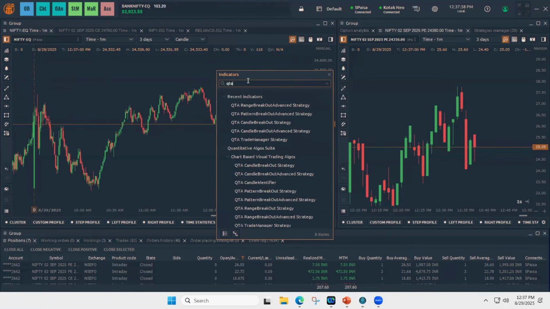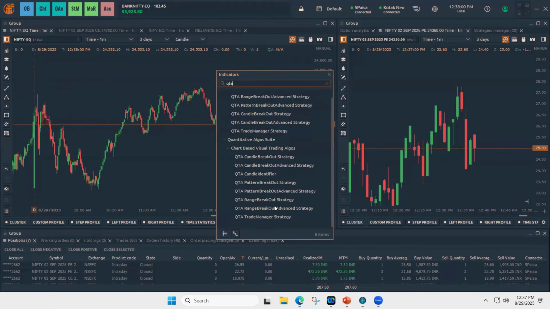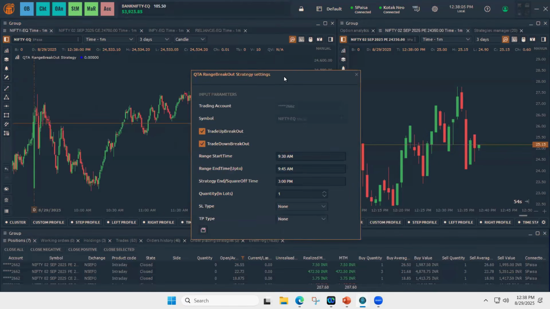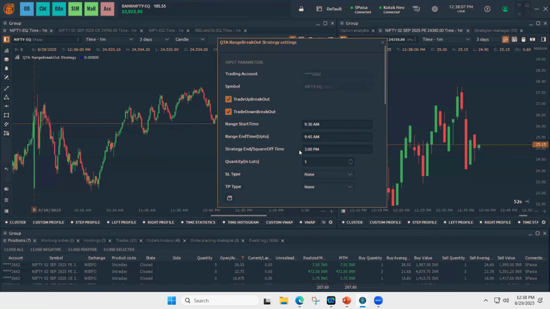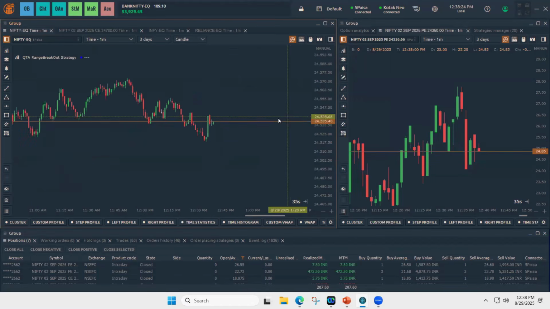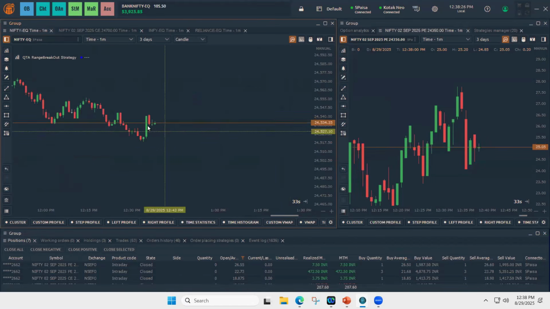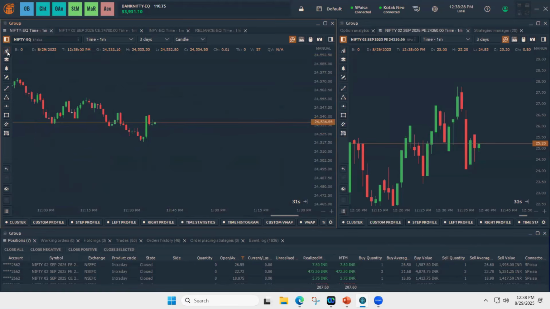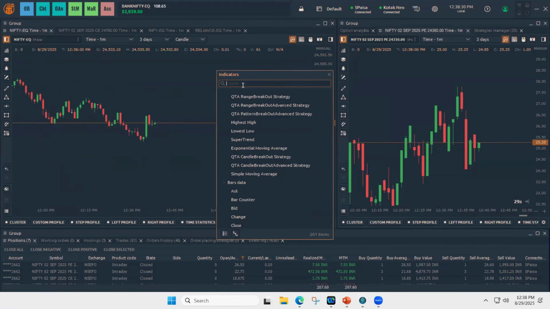The SL and TPs remain the same for range breakout. The only change is that some people trade based on the range start time and end time. Suppose in this case I choose 9:30 to 9:45, and it creates the range between this high and low. When the range breaks, the orders will be placed. We'll take one small example on the live candle and see how the range breakout works, and then we can wrap up the session.